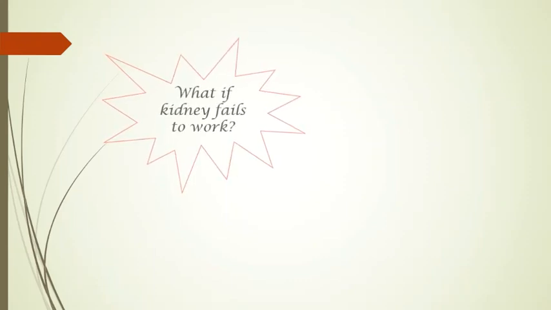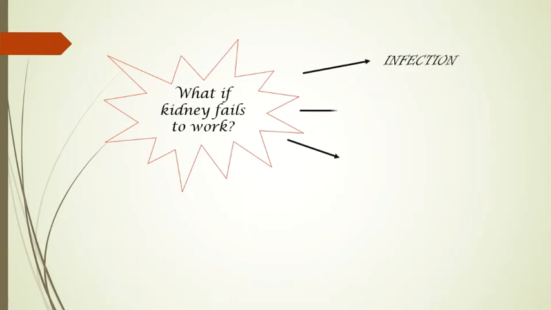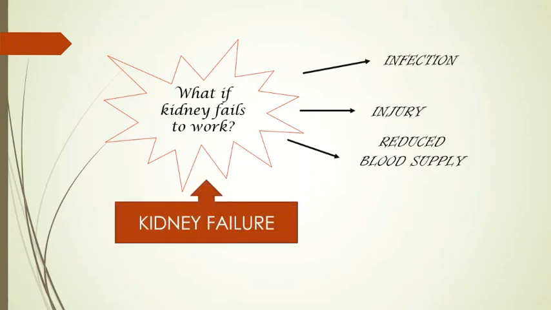Now you just saw how the kidneys work to remove waste from our body. What if our kidneys fail to work? But before that, what would make it not work? The reason could be an infection, any injury or reduced blood supply to kidney leading to impaired or lower activity. This is known as kidney failure.